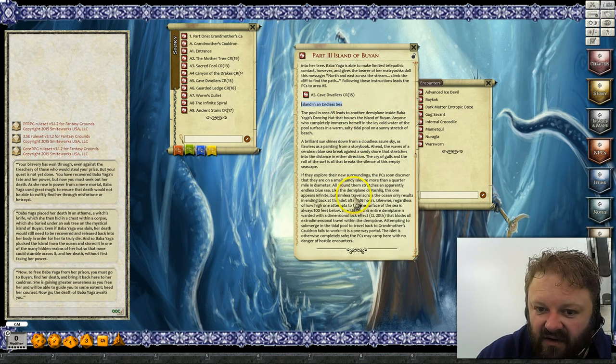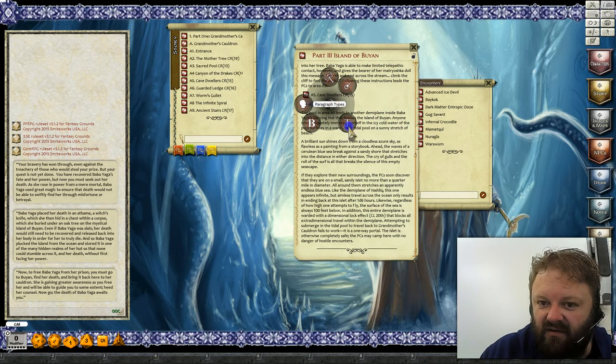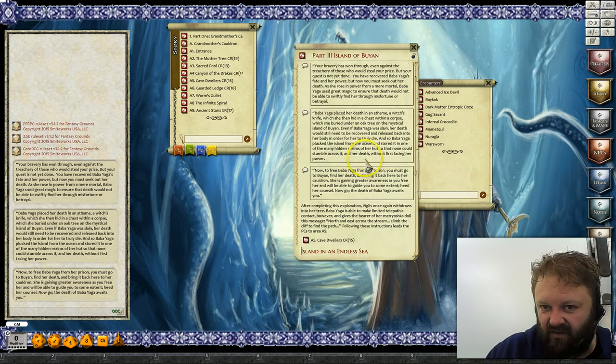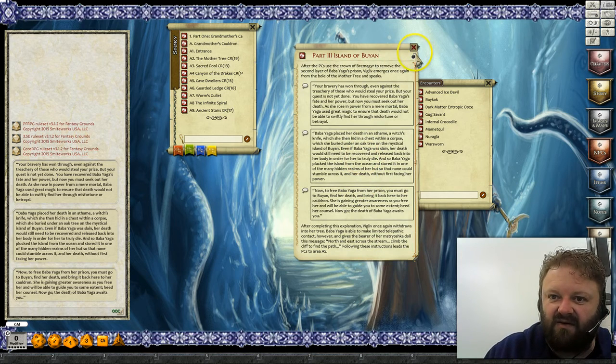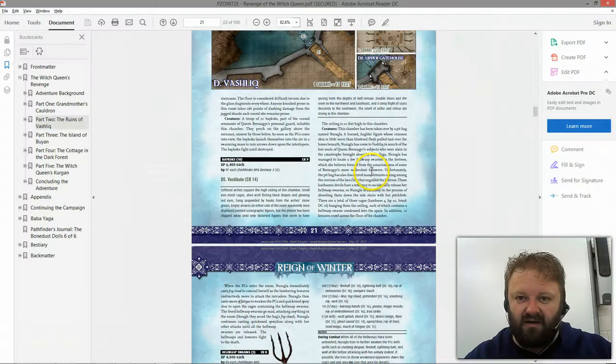Island in an empty sea, so they talk about the island and how it's a one-way portal and bits and pieces like that. So pretty much I've got everything set up. Now there are different types of text. This one's a heading, so that's what I wanted to appear as, Island in an endless sea. So you can go through and change things around. It's that easy. So pretty much we've got the island of Buyan set up, and we need to drop back down to where we were.